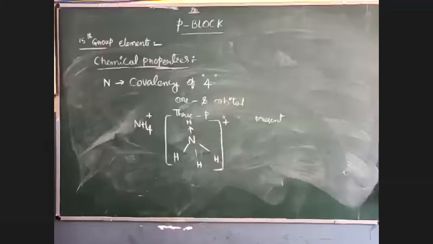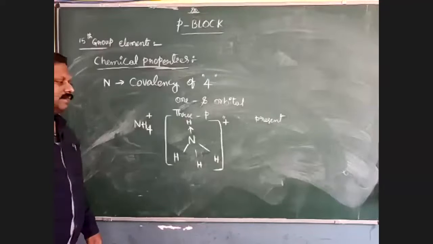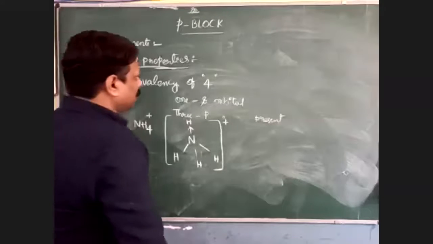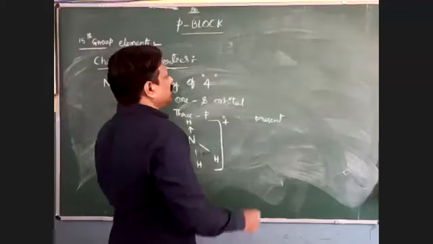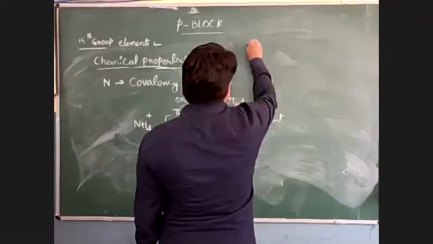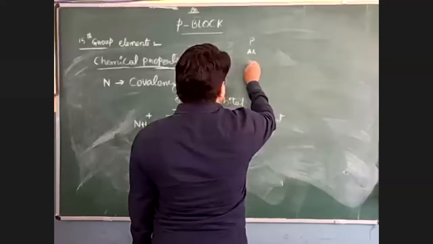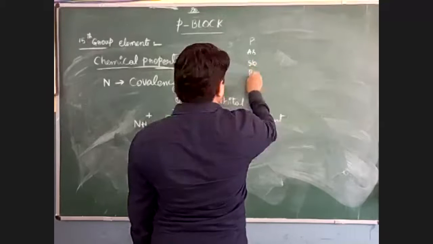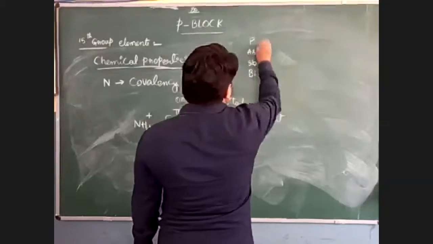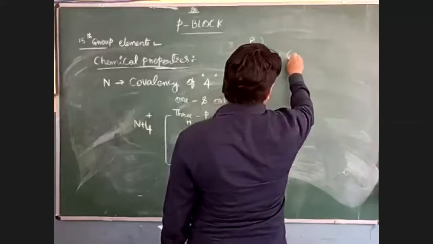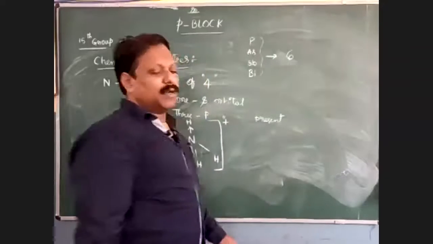Then come to the remaining elements. The remaining elements have d orbitals. For this reason, their covalency, that is phosphorus, arsenic, antimony, and bismuth, is 6. Why does it become 6?